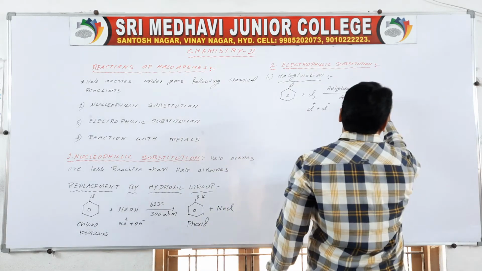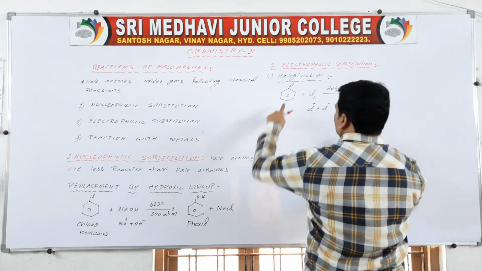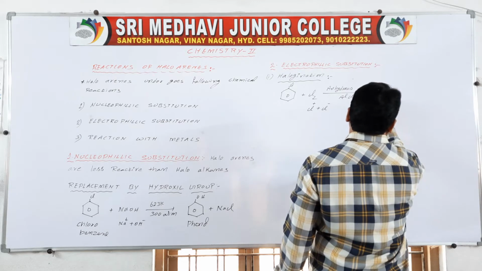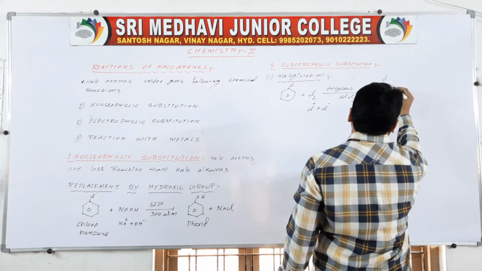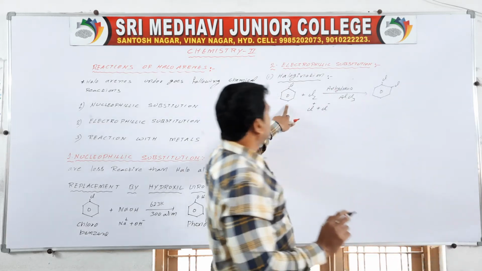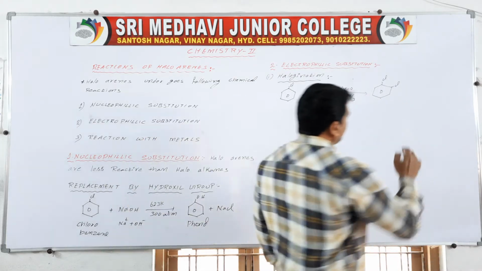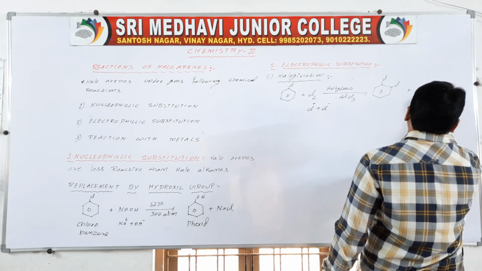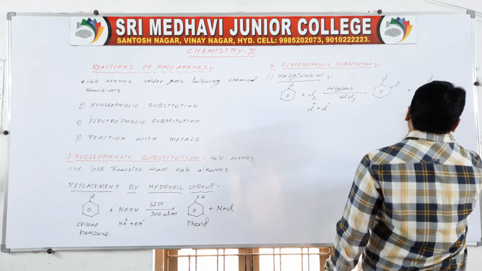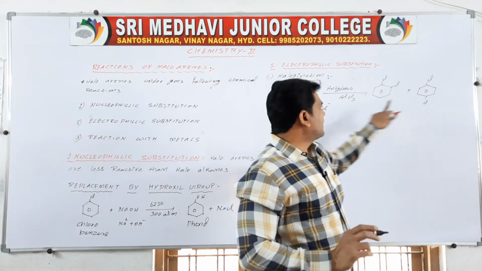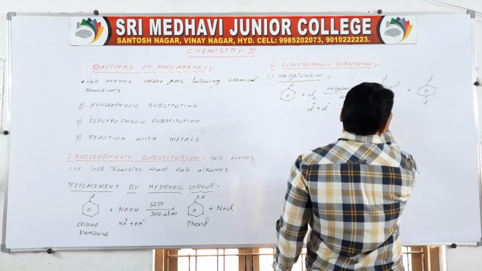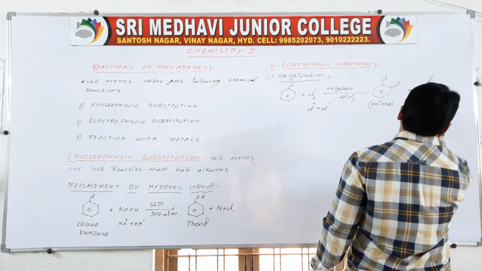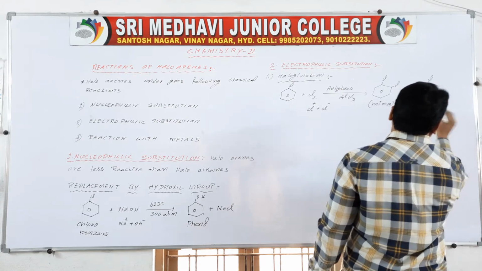If the electrophile substitutes at ortho position, this product is formed, with chlorine and chlorine. If it substitutes at para position, here chlorine and chlorine is formed. This is the minor product and this is the major product.